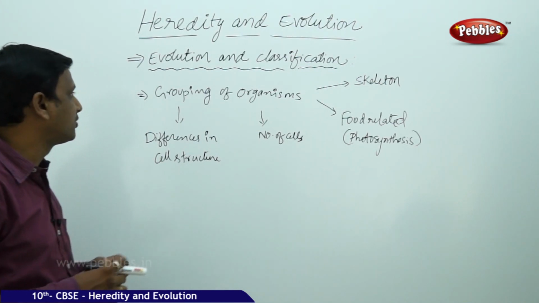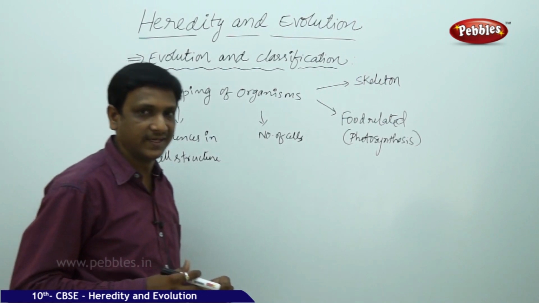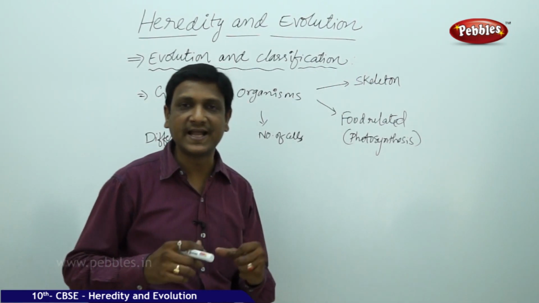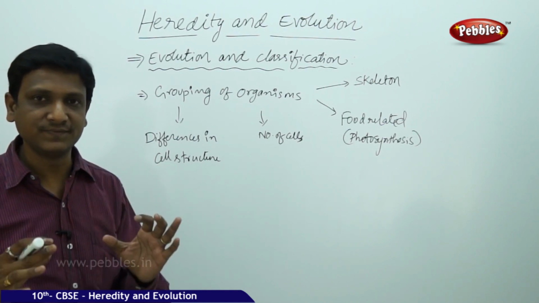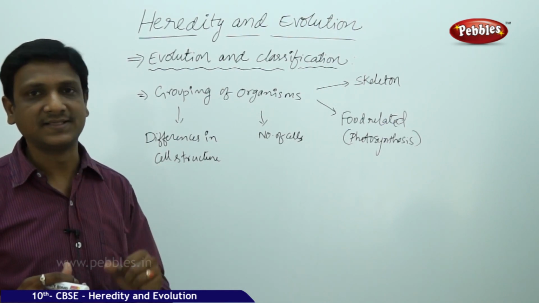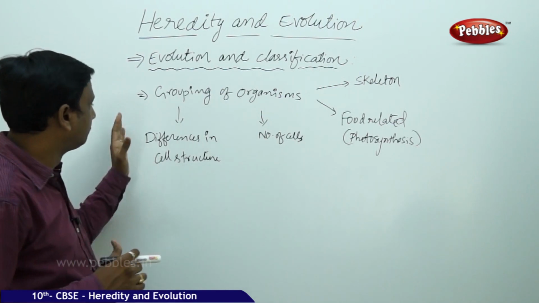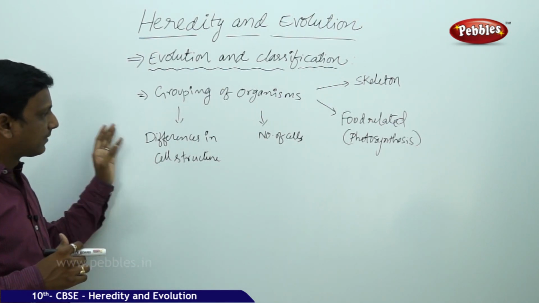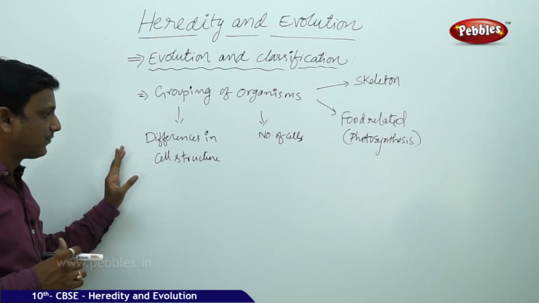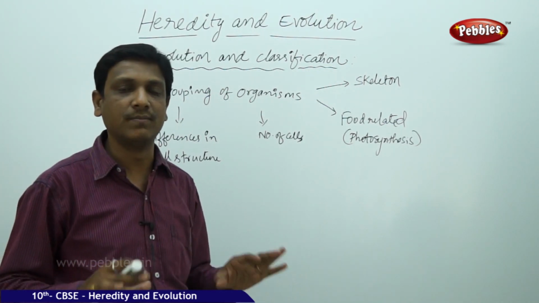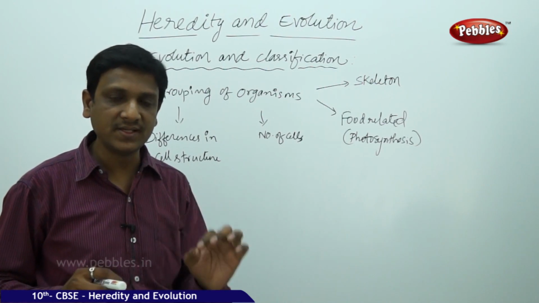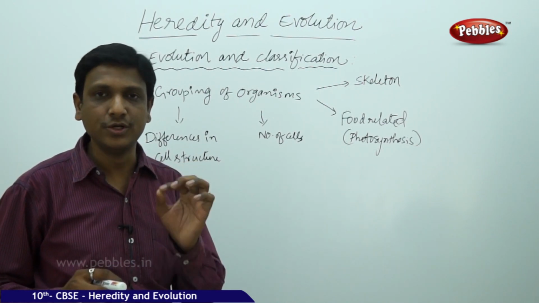So here classification helps, but how are the organisms classified? I told you, based upon characteristics. On the basis of many features, the organisms are classified or grouped. So let us see. Primarily, the organisms are classified depending upon their cell structure. We know that all living organisms are made up of cells. The cell is the basic structural and functional unit of life.